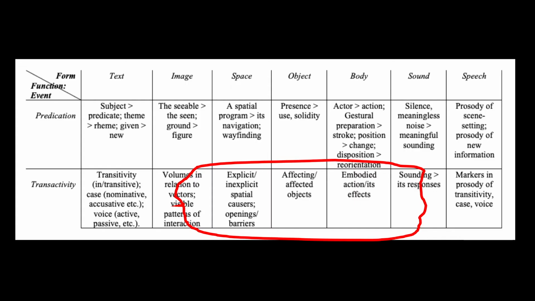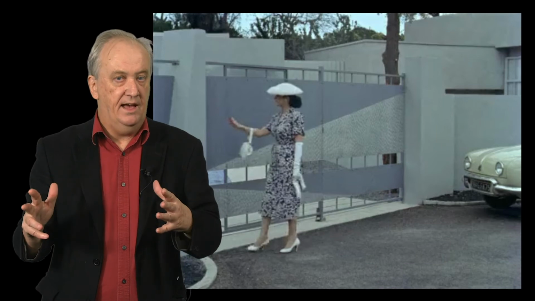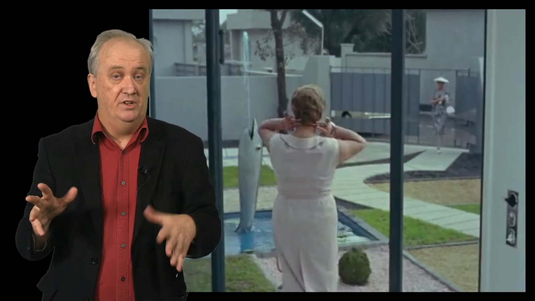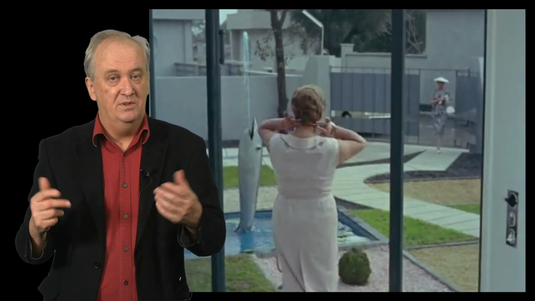Now I'm going to look at the other aspect of the structure of the event, which we call transactivity. The example that I'm going to use is from the Jacques Tati film Mon Oncle. This is a film of very few words, but a lot of embodied movement in space and interaction with objects. A very fancy lady pulls up at the door of a very fancy house, and she rings the bell. The pretentious lady of the house switches on the fish fountain first before pressing the button to open the gate. How very modern for 1958, that's what Jacques Tati seems to be saying here.